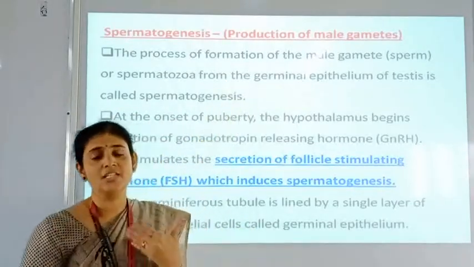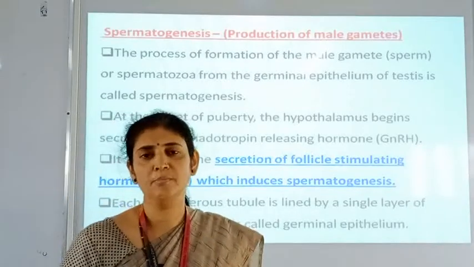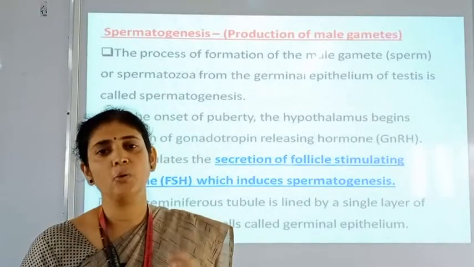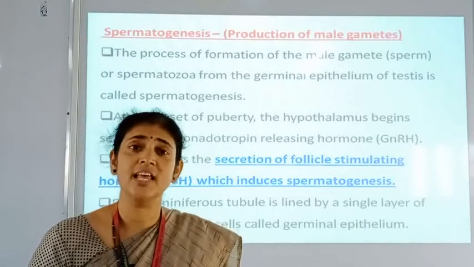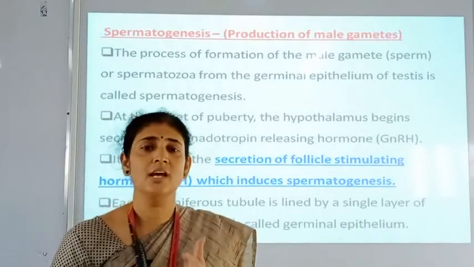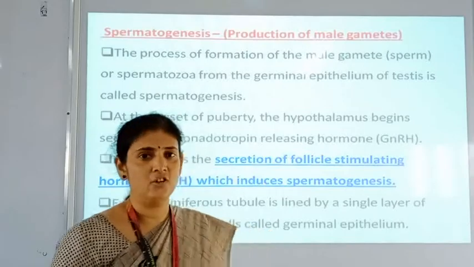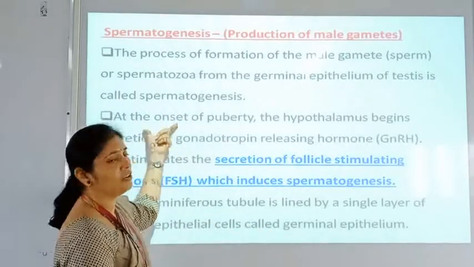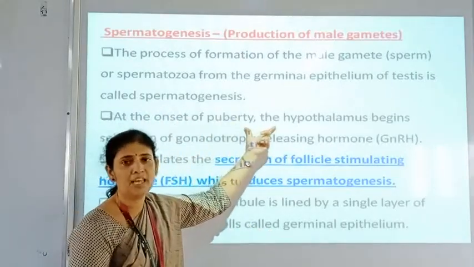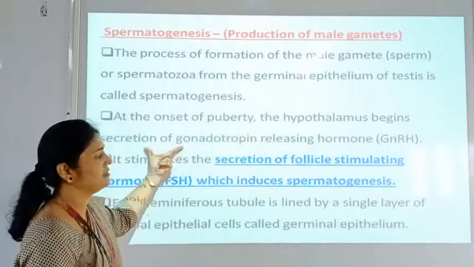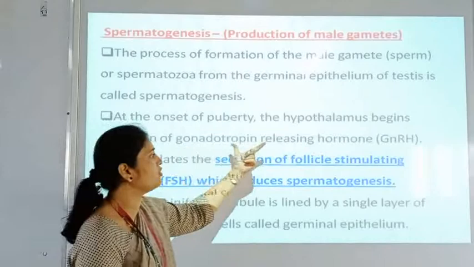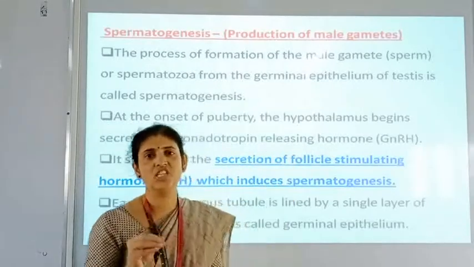At the onset of puberty in males, means the males show development of secondary sexual characteristics, and there is also formation of sperms during the puberty age. On the onset of puberty, the hypothalamus of those males starts producing the hormone called gonadotropin releasing hormone, GnRH.